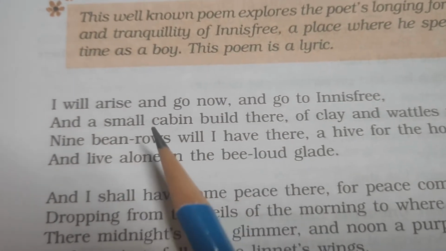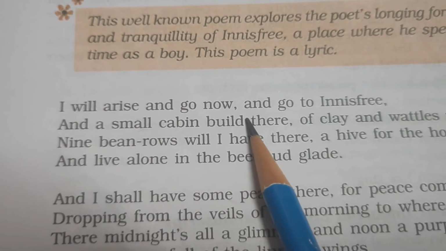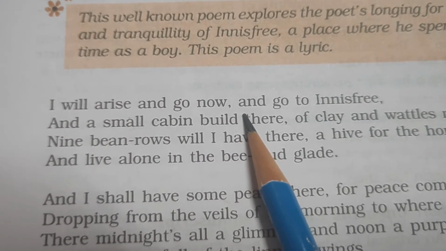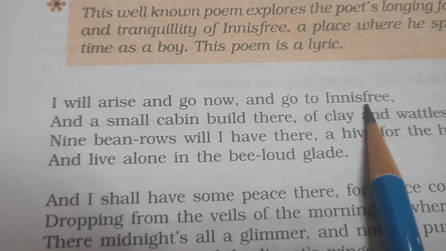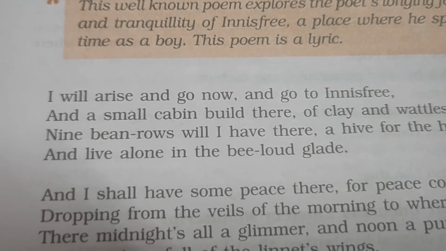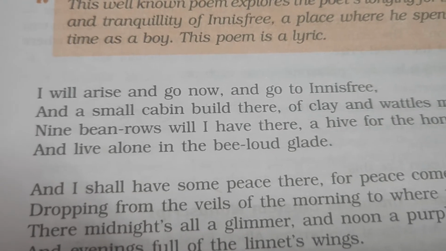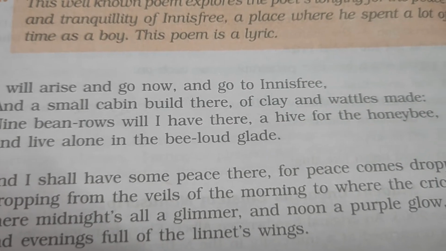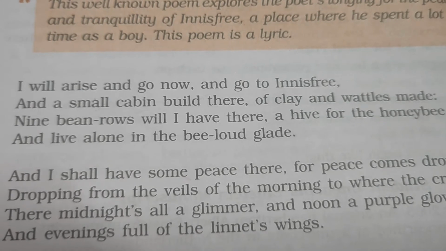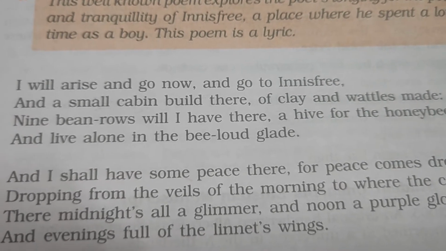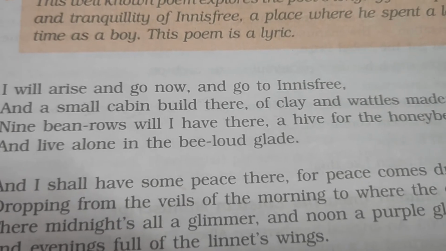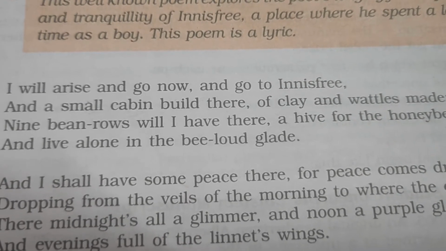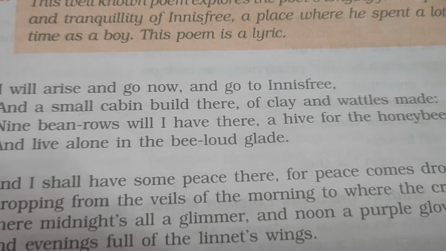So, I will arise and go now. The poet will arise and go now, go there, and go to Innisfree. And a small cabin built there of clay and wattles made. There he will build a small cabin for himself out of clay and wattles. Wattles means twisted sticks for making walls or fences.